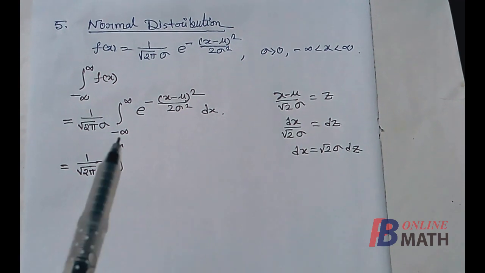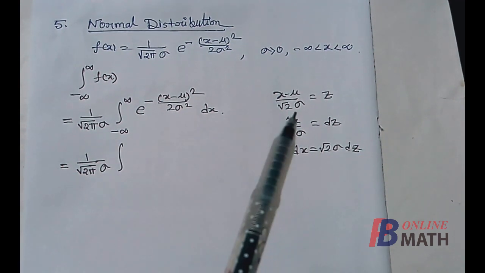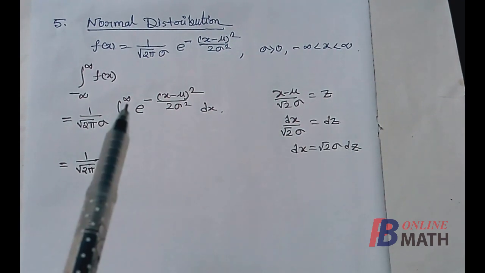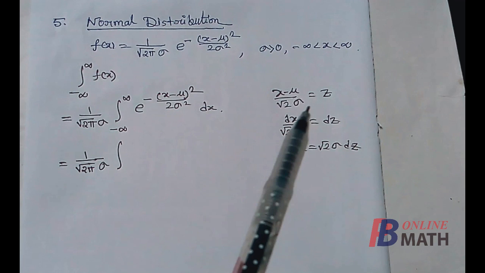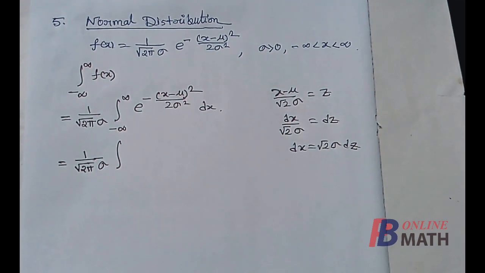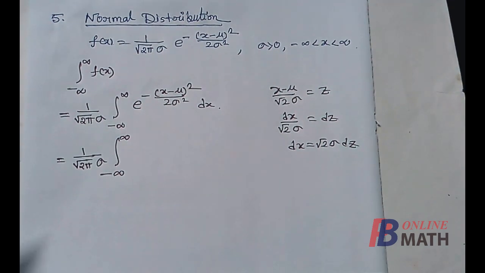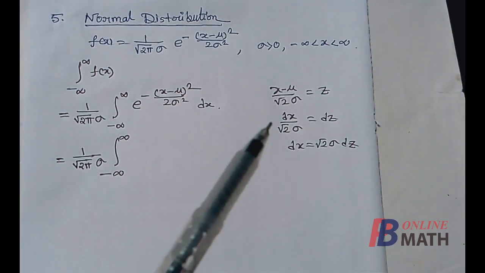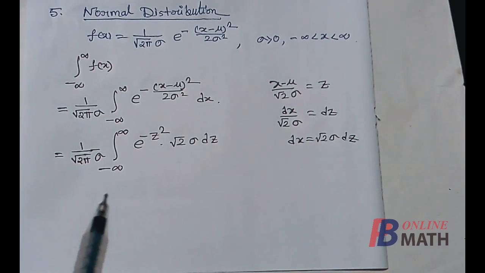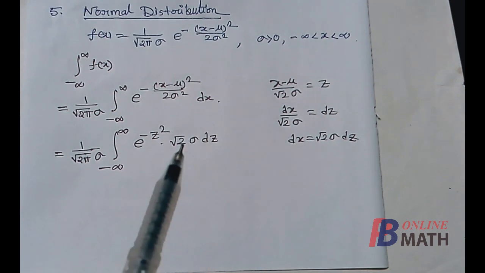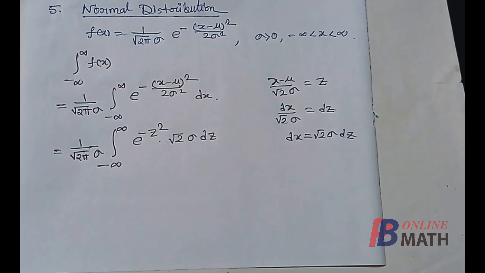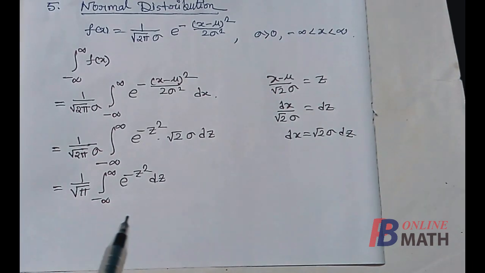Now for the limits, as x tends to minus infinity, since sigma is positive, z also tends to minus infinity. As x tends to plus infinity, z also tends to plus infinity. So we replace the limits here, and if we replace (x minus mu) by root over 2 sigma equal to z, then the integrand becomes this. Now a few terms can be cancelled out, root over 2 cancelled out and sigma also cancelled out. So the integral can be written as this.